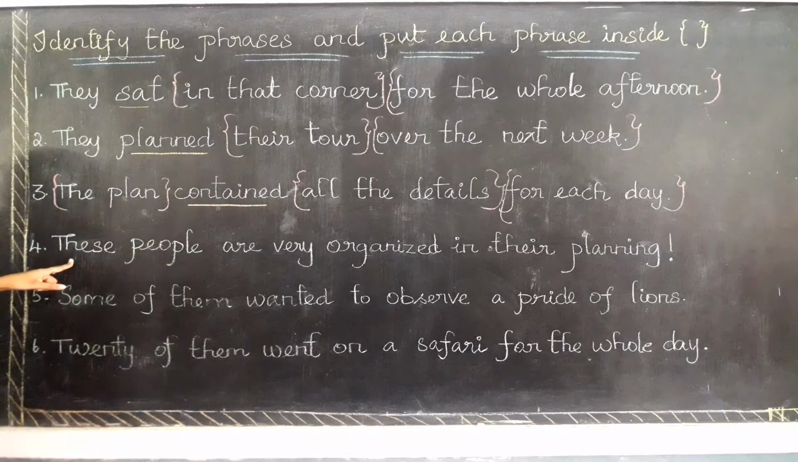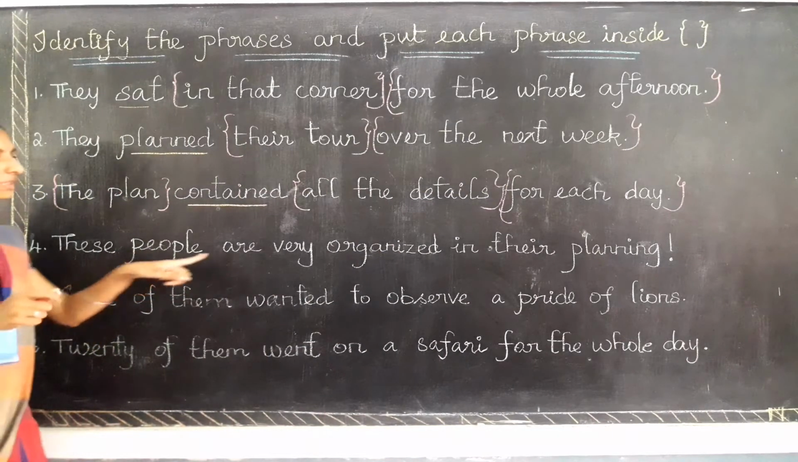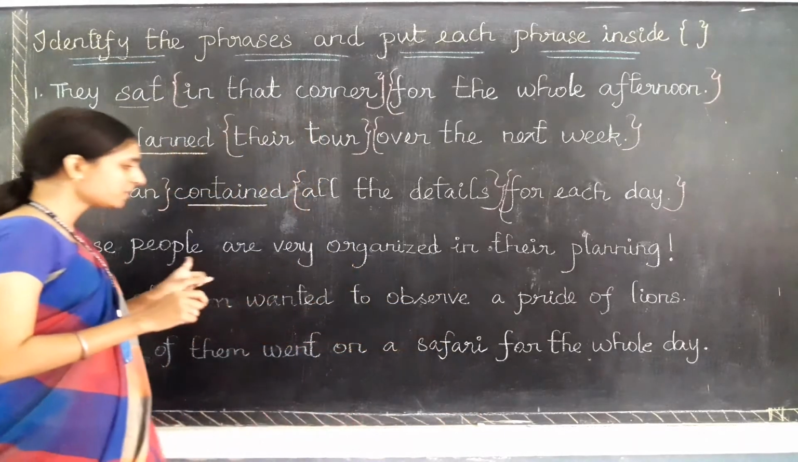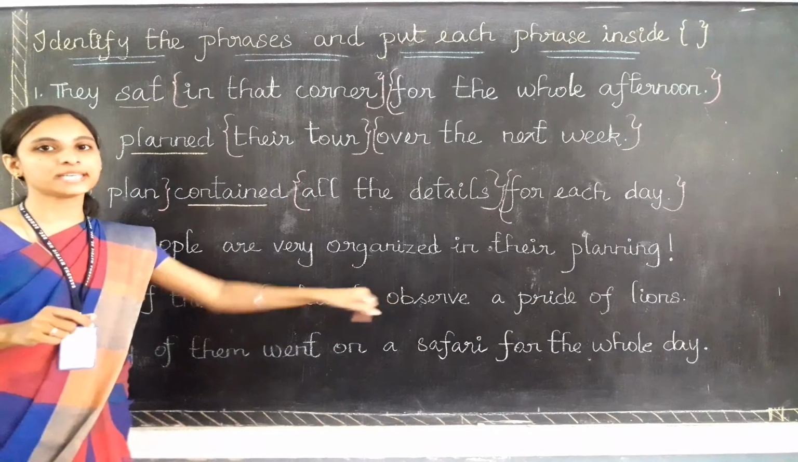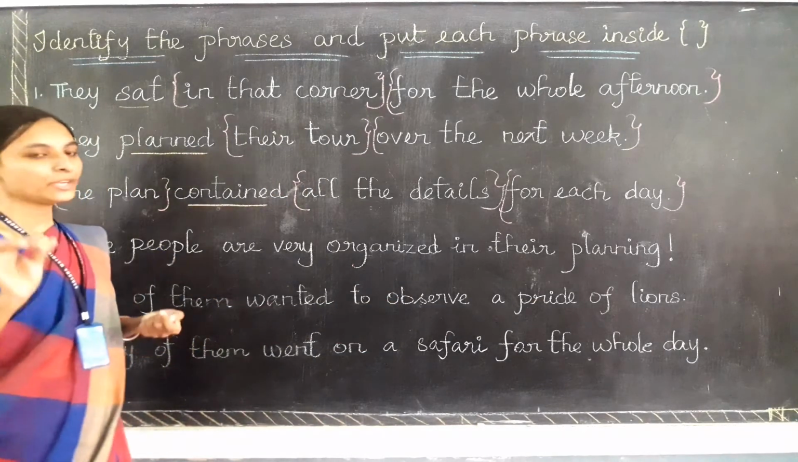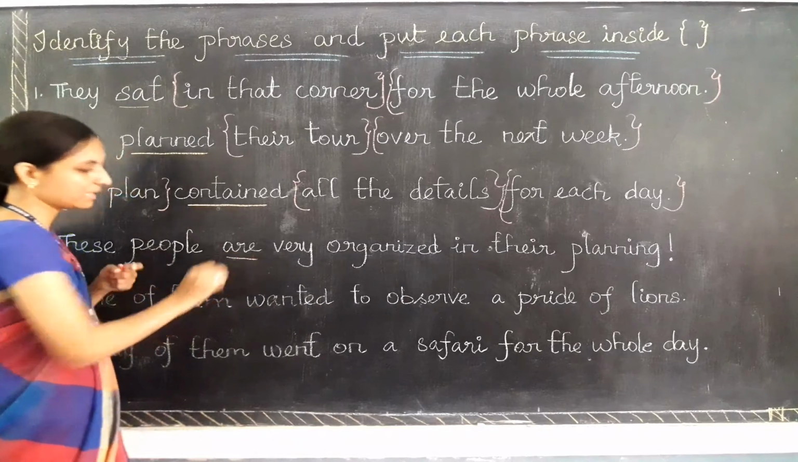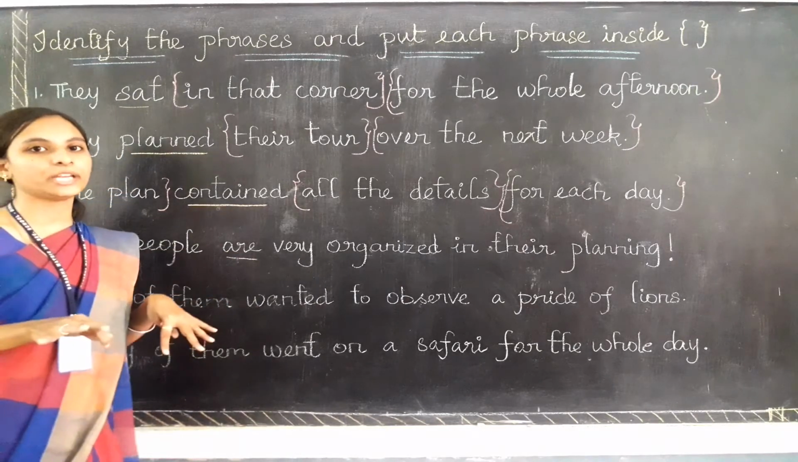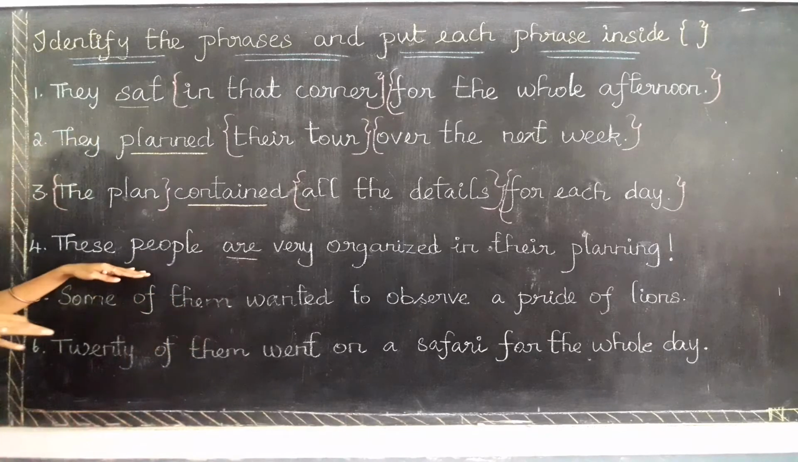So let's go for the fourth one. These people are very organized in their planning. So here, first, what do you need to find? You need to find out the main verb. Here the main verb is are. Now we can easily find out the phrases. So first let's go for the subject.